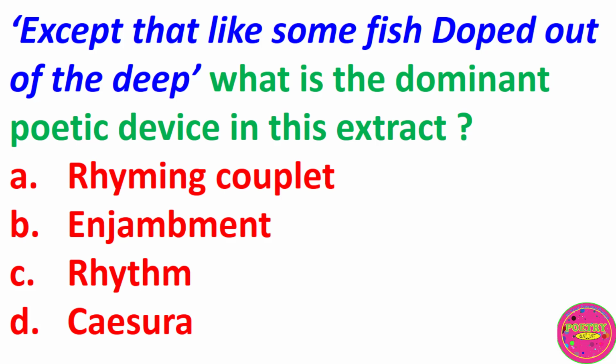Except that, like some fish dropped out of the deep, what is the dominant poetic device in this extract? A. Rhyming couplet, B. Enjambment, C. Rhythm, D. Caesura. The correct answer to this question is B. Enjambment.